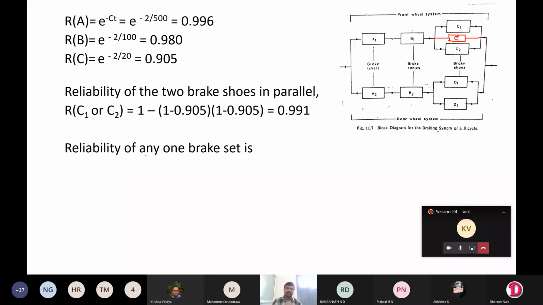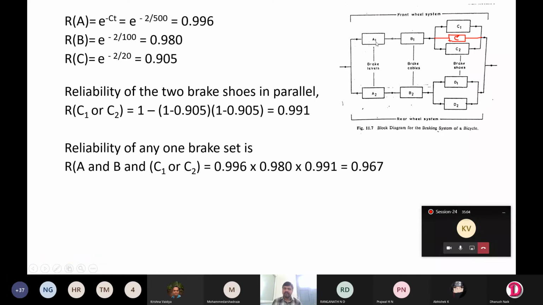Next, the reliability of any one brake set is the reliability of A, then B, then C, that means A and B and C1 or C2. These three are in series now, so you can multiply all three and you will get 0.967.